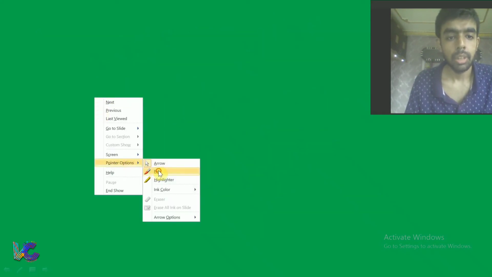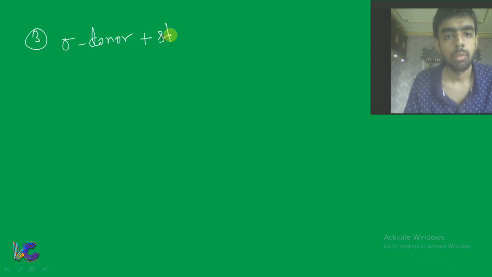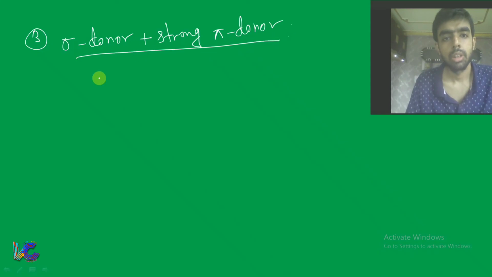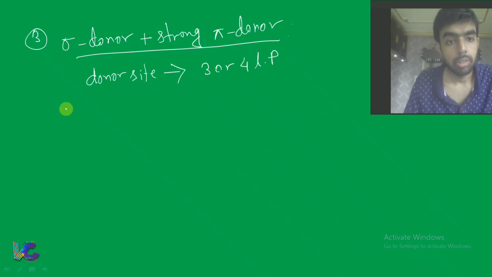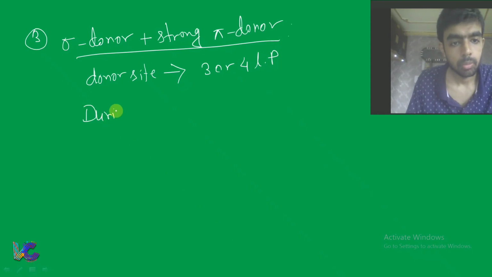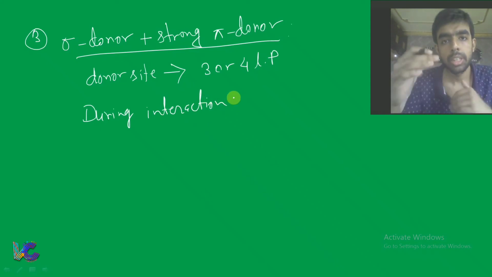Now next is sigma donor plus strong pi donor. In the donor site, the ligand has 3 or 4 lone pairs. Now during interaction, these lone pairs break into two sets of lone pairs.